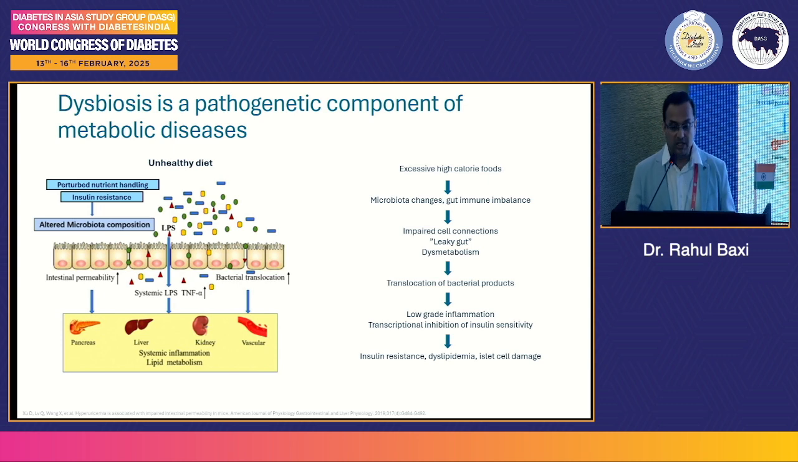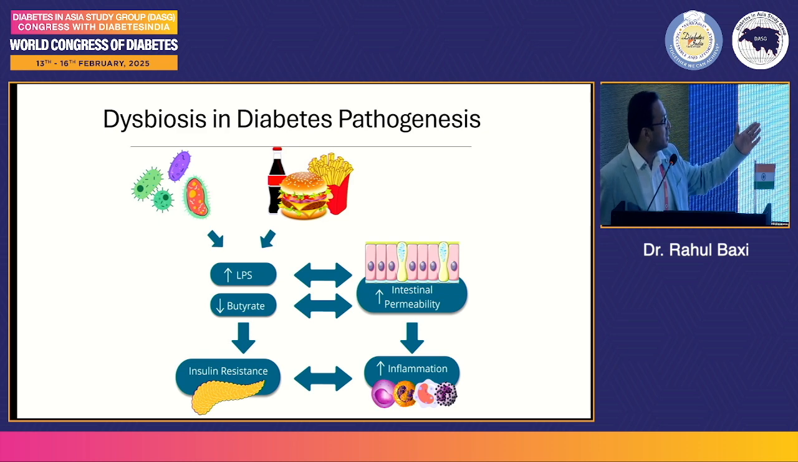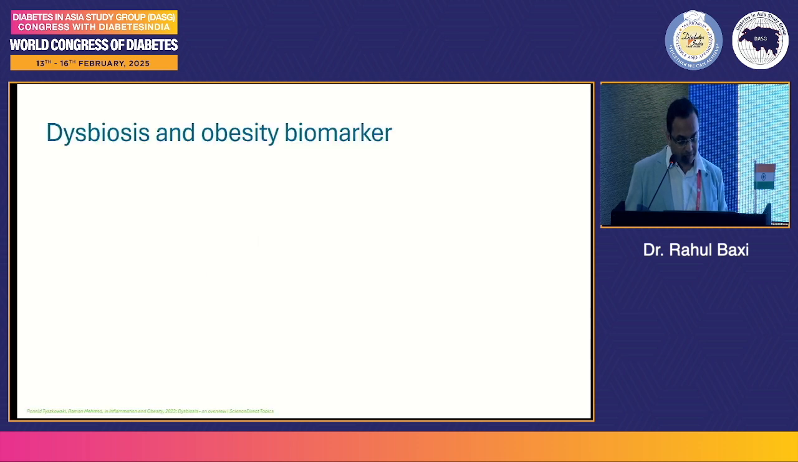So excessive high calorie foods leads to microbiota changes, gut immune imbalance, impaired cell connections, leaky gut, dysmetabolism, translocation of bacterial products, low-grade inflammation and transcription inhibition of insulin sensitivity, which leads finally to insulin resistance, dyslipidemia, and islet cell damage. So this was a very interesting image here. So gram-negative bacilli, along with the diet, what the youth is having, increase in lipopolysaccharides and reduction in butyrate, which leads to insulin resistance, increase in intestinal permeability with inflammation.